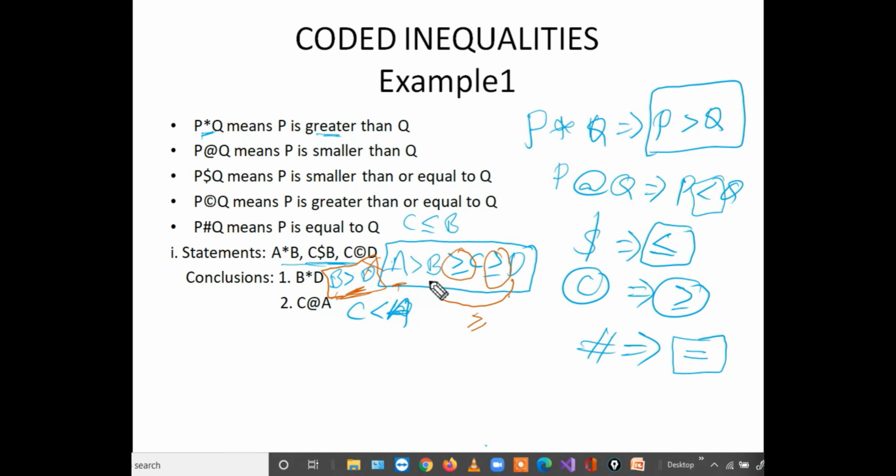Next, the second is C at the rate A, or A and C. A is here, C is here. Between A and C also there is no opposite polarity, so try to combine the inequalities. Greater than, when combined with greater than or equal to, the result will be only greater than, nothing but A is greater than C. A is greater than C is also taken as C is less than A. Here C is less than A is given, that's why the second conclusion follows. So the answer is only conclusion 2 follows but 1 does not follow.